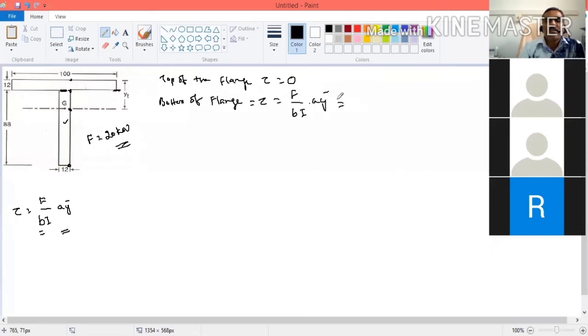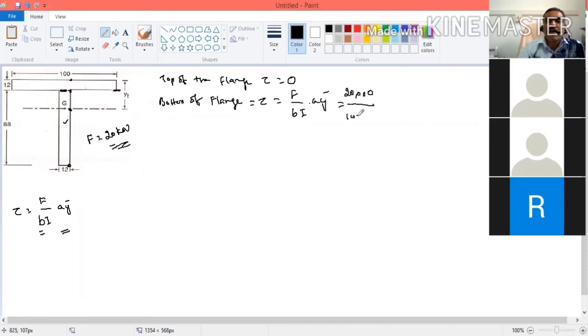Now, what is the value of F? It is given in the problem. It is 20 kilonewton. So 20,000 Newton divided by B. What is the value of B? If it is bottom of the flange, it is 100. Width is equal to 100.